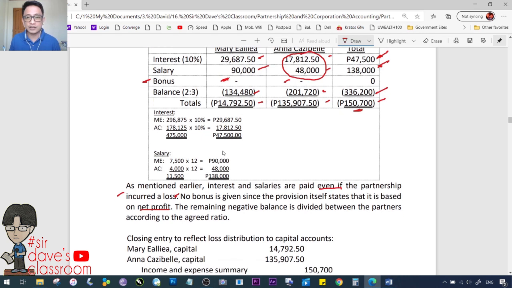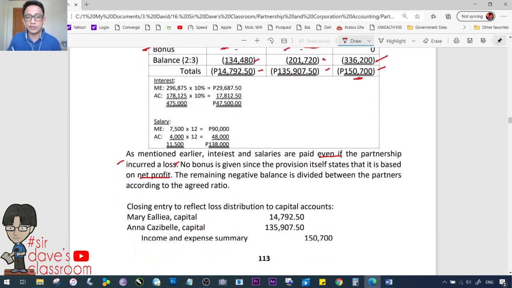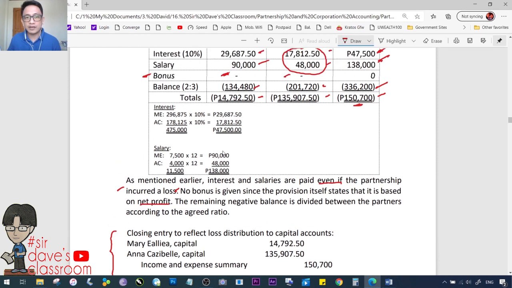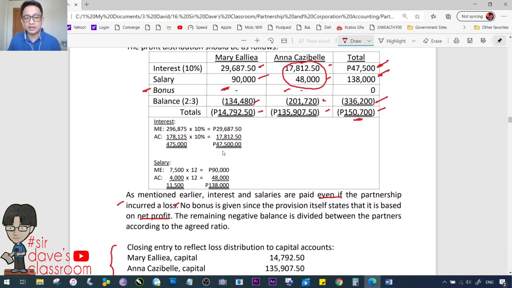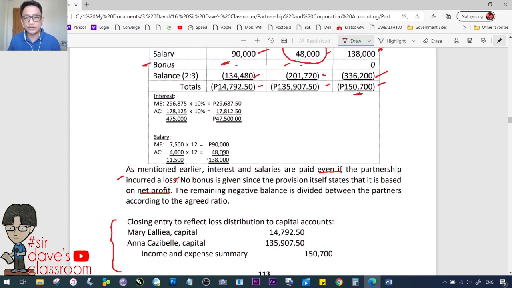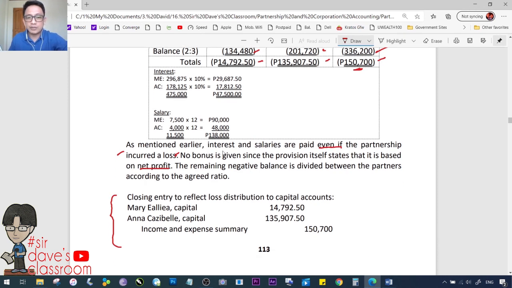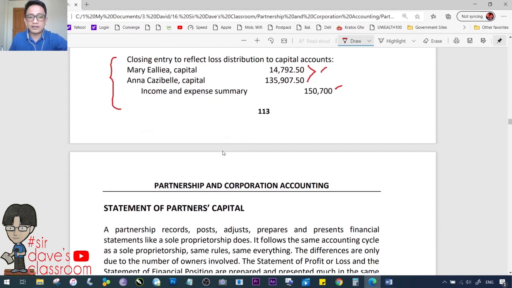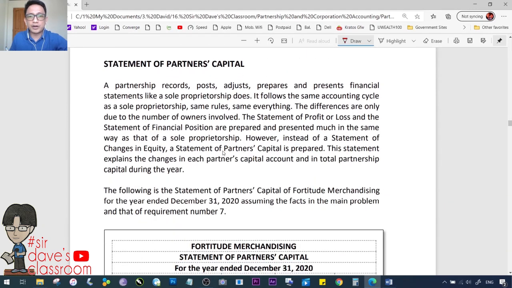A closing entry should therefore be, take note, wala ito dun sa book na hinahawakan mo ngayon. We have added this, we have edited kasi nakaligtaan natin dyan. Therefore, you must pay attention. Negative 14,792.5, 135,907.5. So, in this case, the closing entry would be debiting the two capital accounts for the respective amounts. And the income and expense summary in this case shall be credited. Alright? Next, last section. Statement of partners' capital.